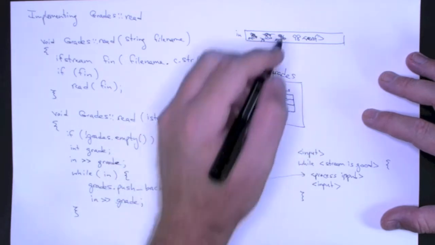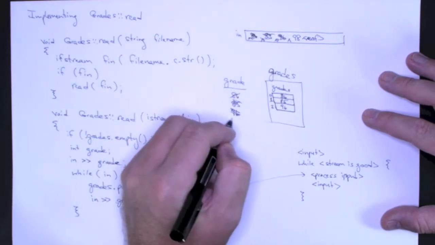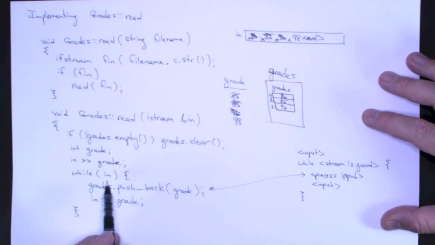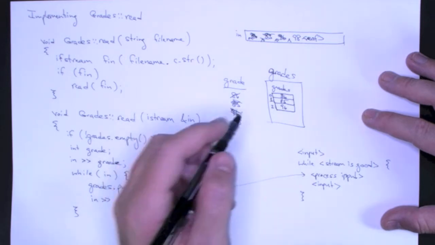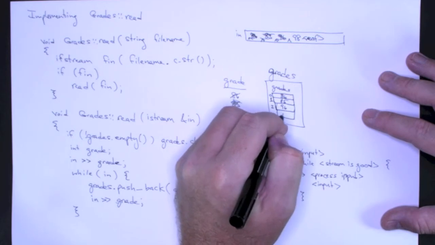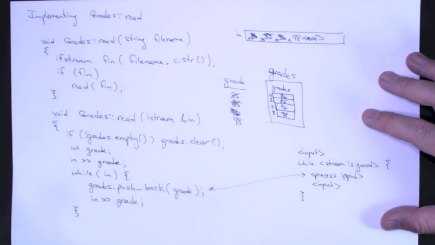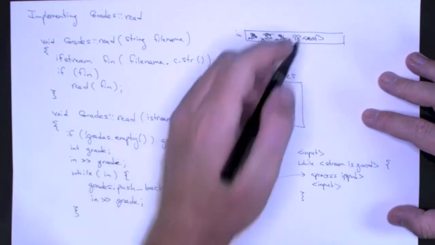I read another integer, and this time I read 98. The stream evaluates to true, and I push back 98 just like that.